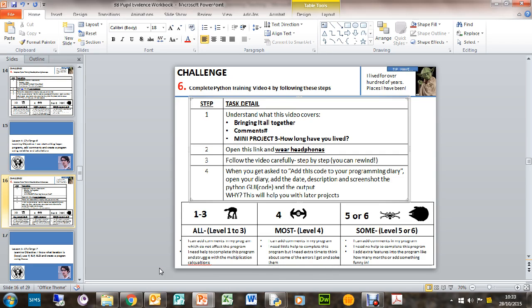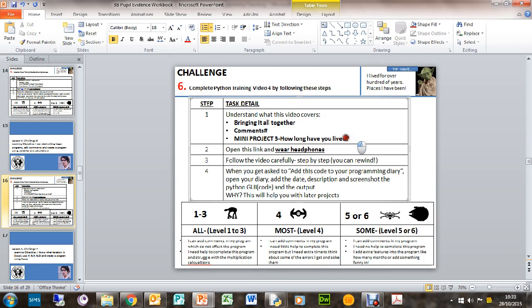Also, I'm not going to show you all of the program, okay? Because programming is not about copying a video. It's about thinking for yourself logically about how to do things. We're also going to have a look at something called comments, which we'll talk about on its own, but it's an important part of being a programmer.